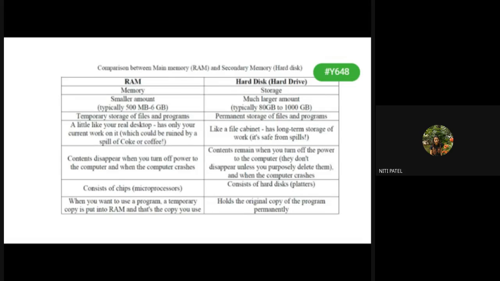In your RAM, how is the data stored? It is stored on those black chips called banks. Whereas in the hard disk, where is your data stored? I just explained, it is stored on those platters.